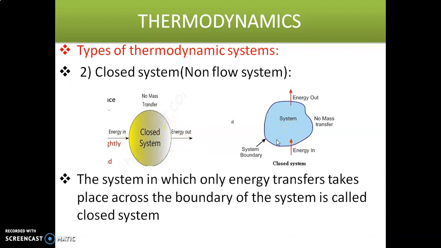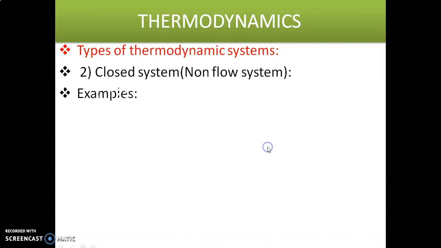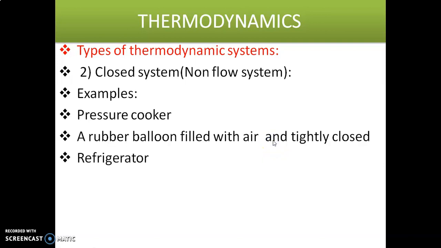Examples for the closed system: pressure cooker, rubber balloon filled with air, refrigerator, and piston cylinder arrangement without valves. So this is about the closed system.